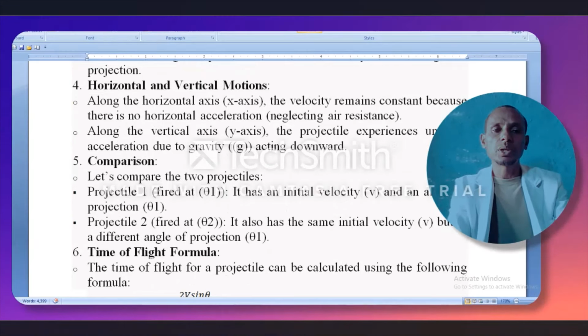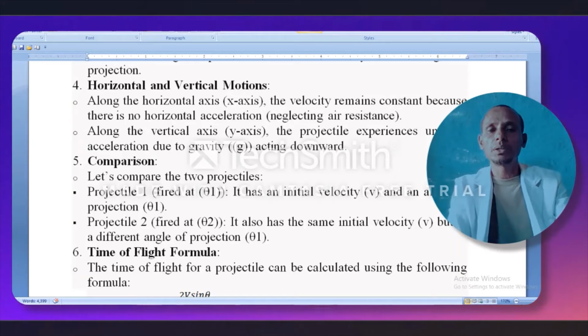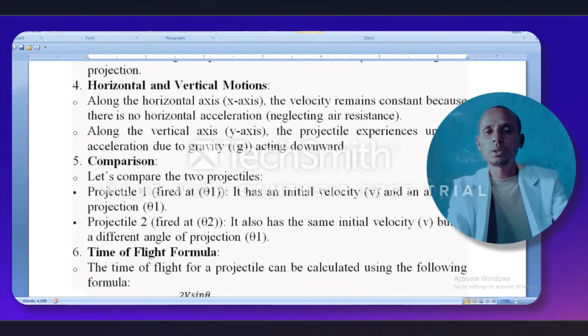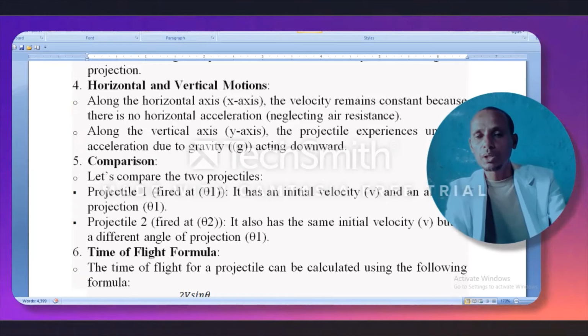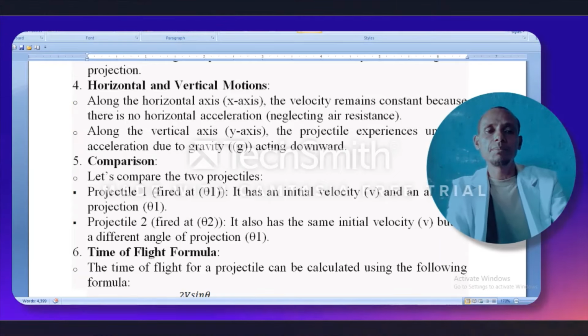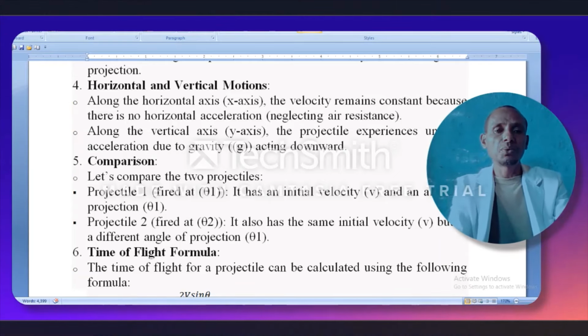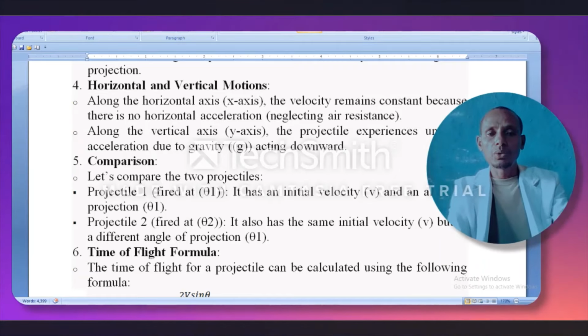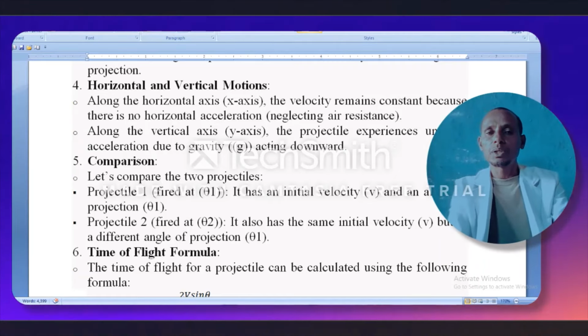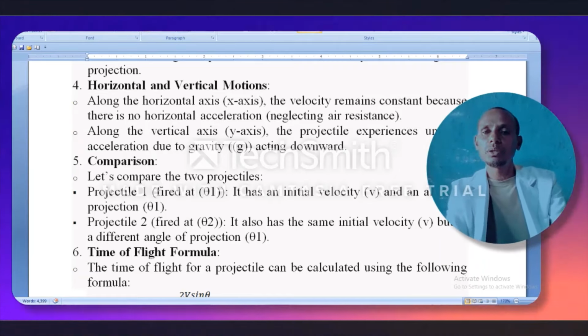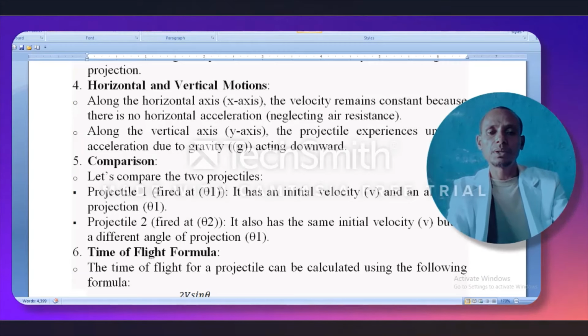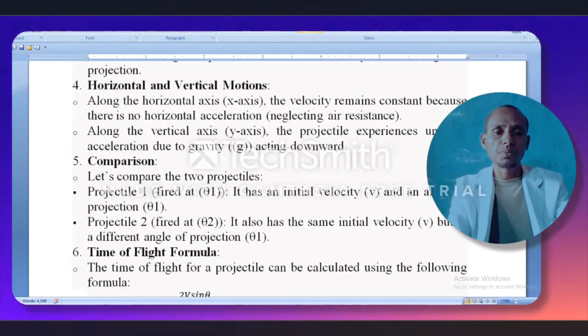Comparisons. Let us compare the two projectiles. Projectile 1 is fired at angle theta 1. It has an initial velocity v and the angle of projection theta 1. Projectile 2 is fired at angle theta 2. It also has the same initial velocity v, but a different angle of projection from the first one. The time of flight is given by the general equation.